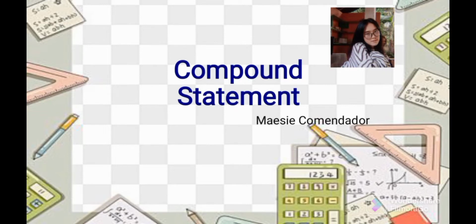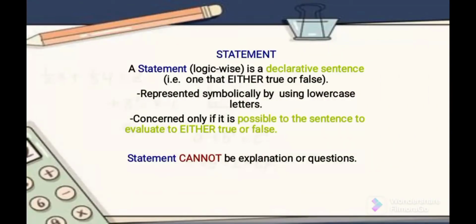What is a compound statement? A statement is a declarative sentence that is either true or false. Also, it is represented symbolically by using a lowercase letter, and it is concerned only if it is possible for the sentence to be evaluated as either true or false. And as a reminder, a statement cannot be an explanation or a question.